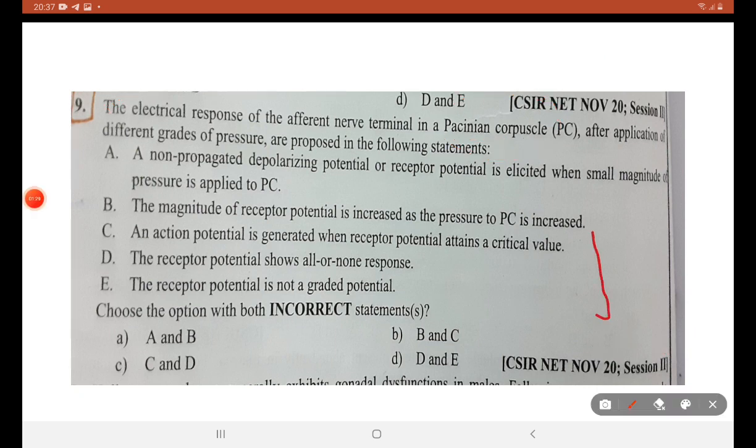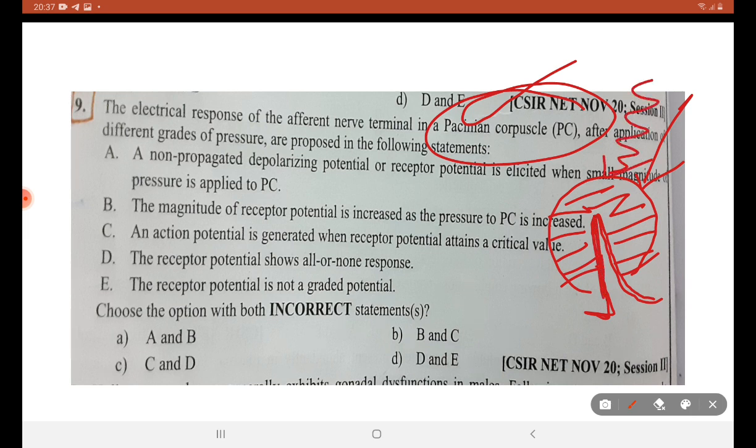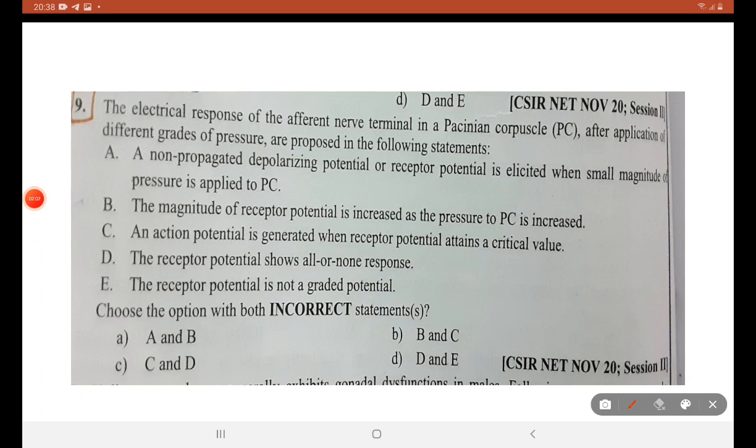Consider this as a nerve ending of a sensory nerve. It is encapsulated. This is called a Pacinian corpuscle. It acts as a receptor for pressure. It acts as a receptor for vibration. This is all about Pacinian corpuscle, associated with sensory function, the sensory nerve fiber. Okay, we have understood the first statement.